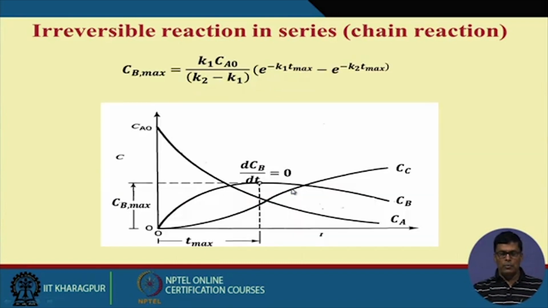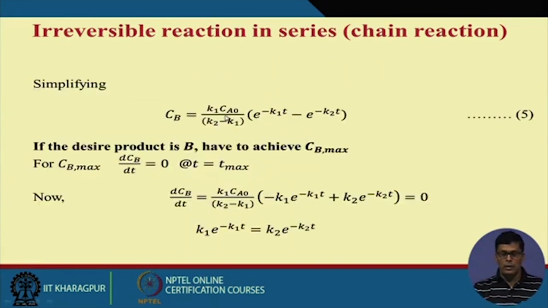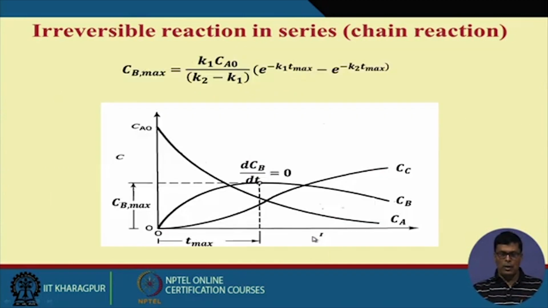Now initially we have this equation that I have already derived. In this equation, if we put the value of t max here, then we can easily find the Cb max. So this is how we can find the t max and Cb max of the chain reaction. This is largely applicable in biochemical processes. Thank you.